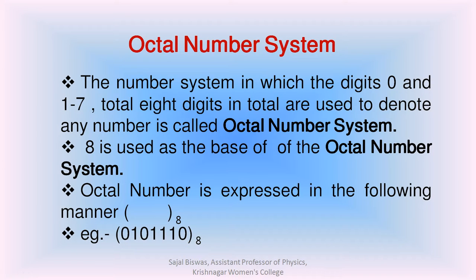Next, octal number system. The number system in which the digits 0 and 1 to 7, 8 digits in total, are used to denote any number is called octal number system. 8 is used as the base of the octal number system.